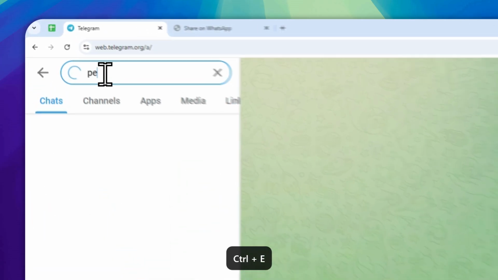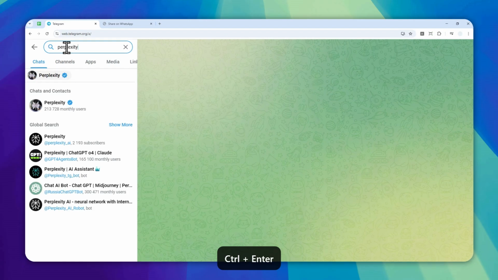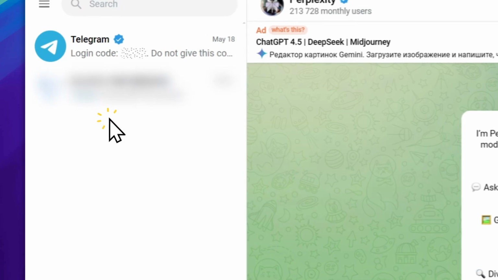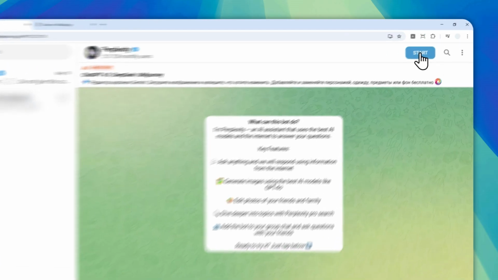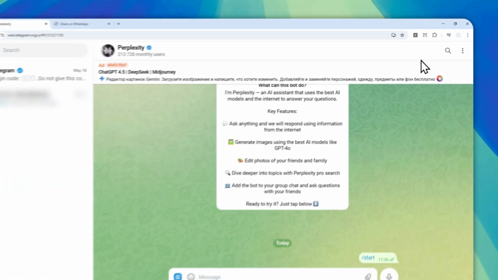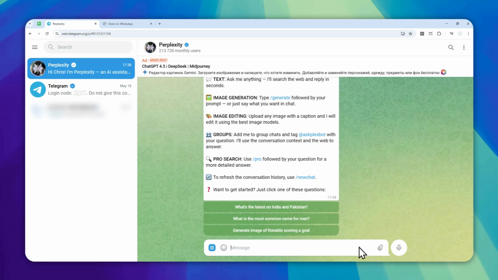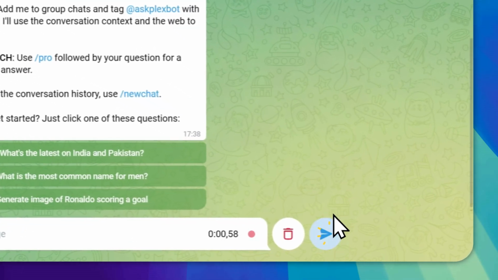So let's type Perplexity and click the Perplexity with the blue checkmark icon. And there you go. So here, ready to try it, just type below. There is no below, but I have to click the start button basically. Okay, now I'm going to send a voice message.